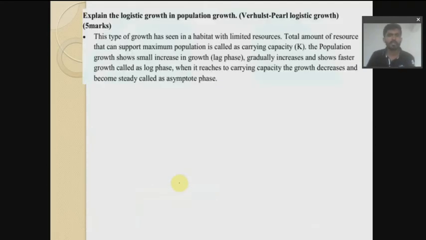So the next question would be, explain the logistic growth curve or growth in population.